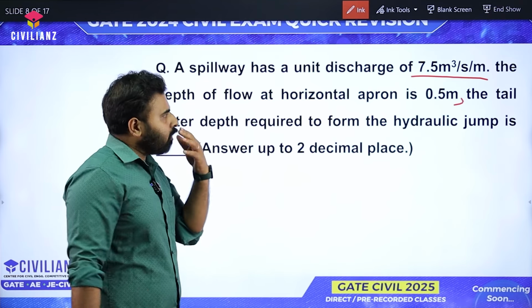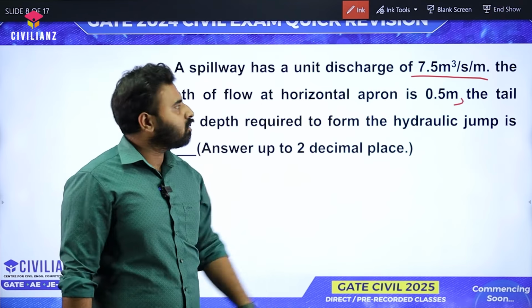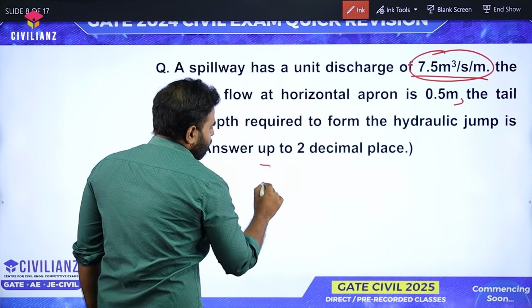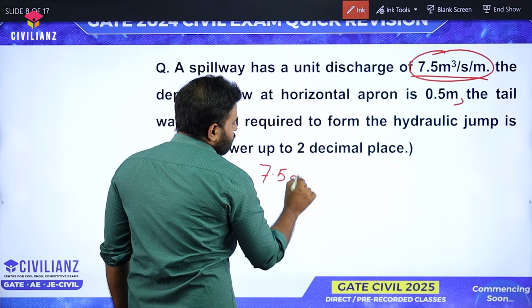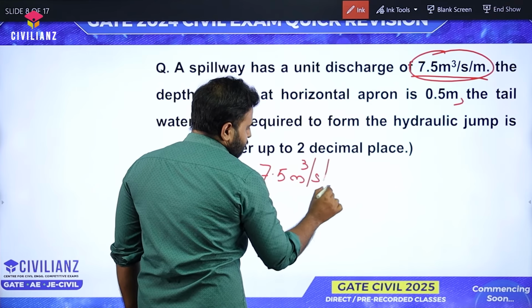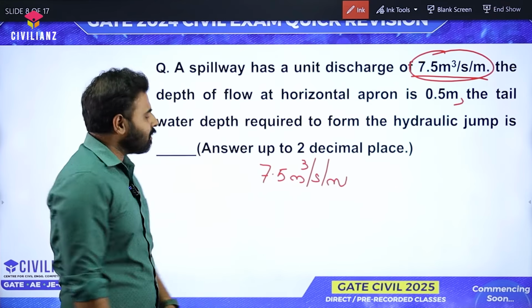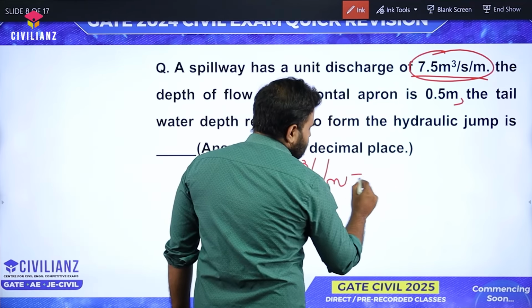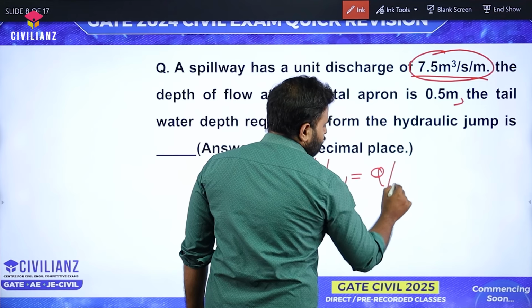Okay, so for a hydraulic jump, if we are considering a rectangular channel, the unit discharge is given to us like this: 7.5 meter cube per second per meter. So we can consider this as our small q, which means small q indicates the corresponding discharge per unit width.